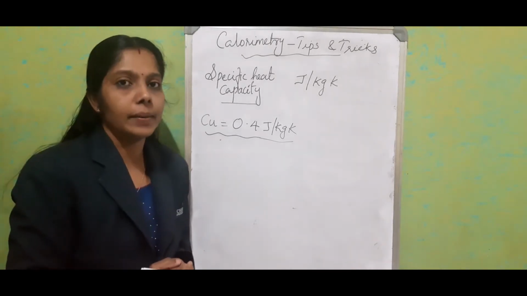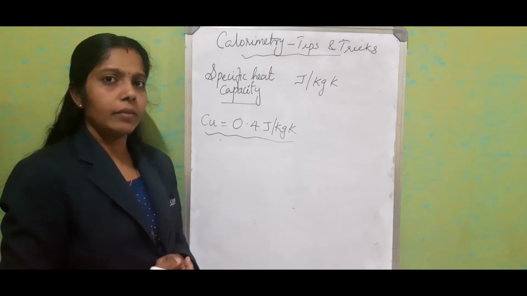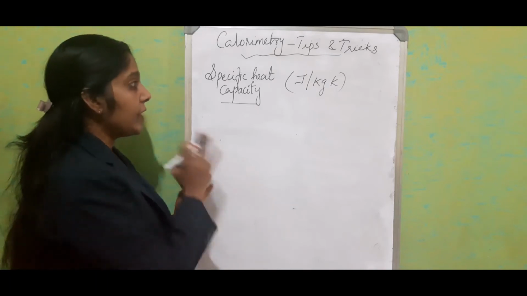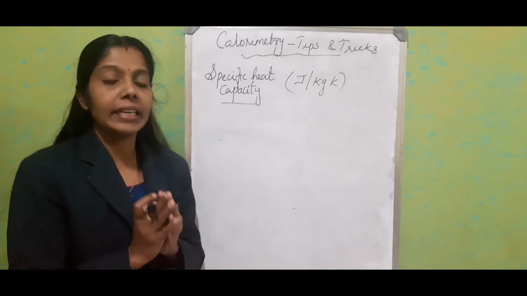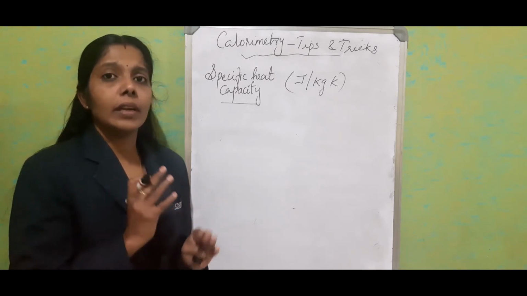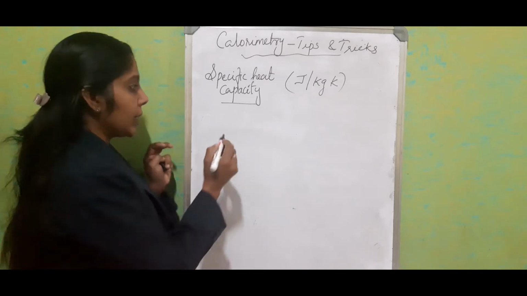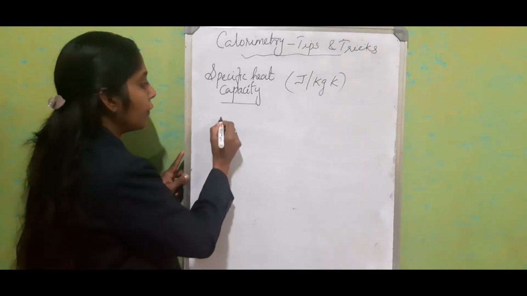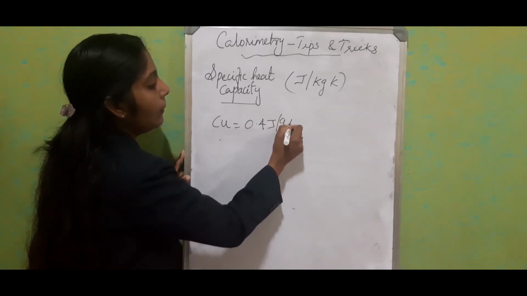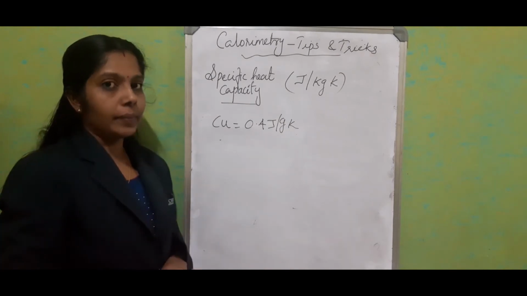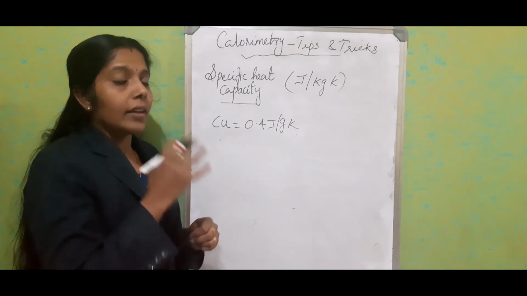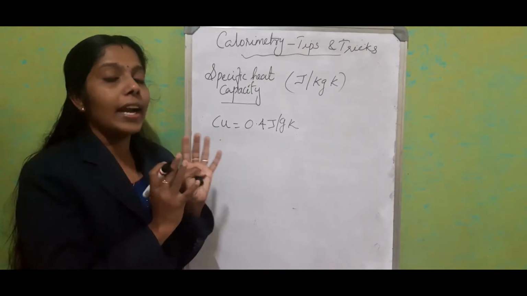What does it mean? When you get any question related with specific heat capacity, keep in your mind that it is related with the temperature change. Sometimes for examination, you will get a question like this: the specific heat capacity of copper is equal to 0.4 joule per gram Kelvin. What does it mean? Then I'll give you a tip how to write this.